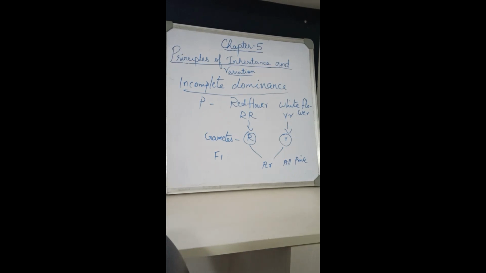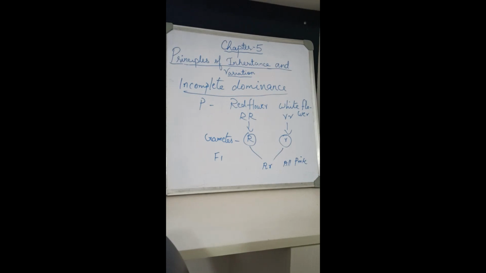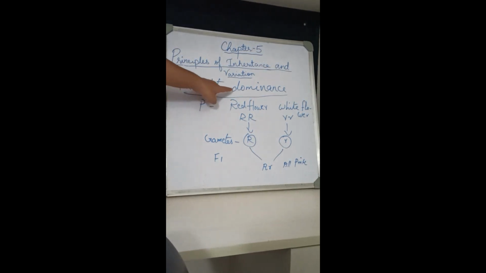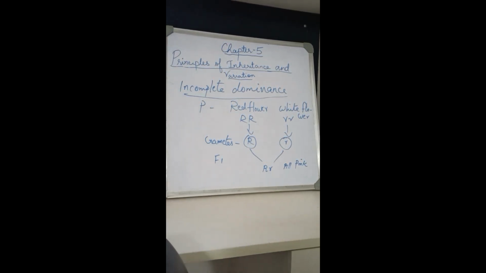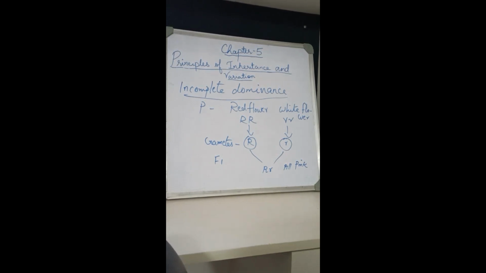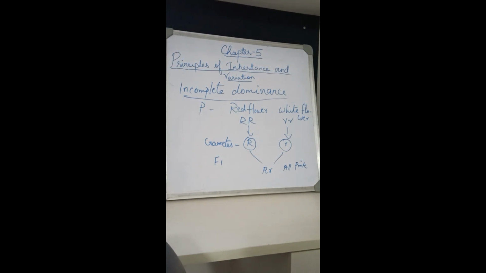Here we are going to learn what is meant by incomplete dominance. Before, we learned dominant character and recessive character, but here the dominant character is incomplete, it is not complete. Why is it called incomplete dominance? Let us see. It is a phenomenon in which the F1 hybrid exhibits characters intermediate of the parental genes. What did I say? F1 hybrid exhibits characters intermediate of the parental genes.